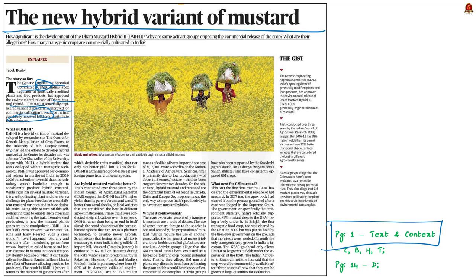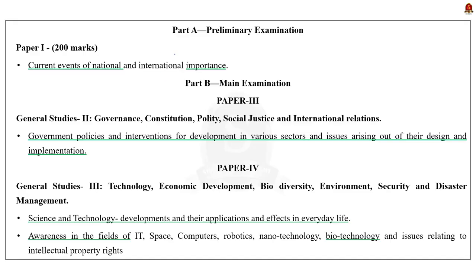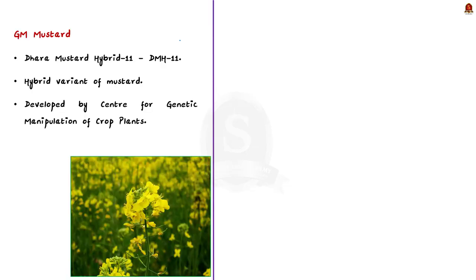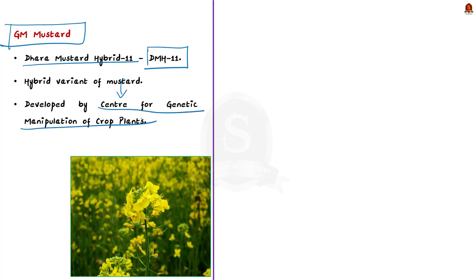So in this discussion, we are going to see about the genetically engineered variant of mustard and the controversy regarding it. Before that, the syllabus relevant to this news article is highlighted here for your reference. Just go through it. First of all, let us see about the genetically engineered variant of mustard. It is called Dhara Mustard Hybrid 11 and it is shortly represented as DMH11. As we all know, DMH11 is a hybrid variant of mustard. It was developed by researchers at the Centre for Genetic Manipulation of Crop Plants at the University of Delhi.